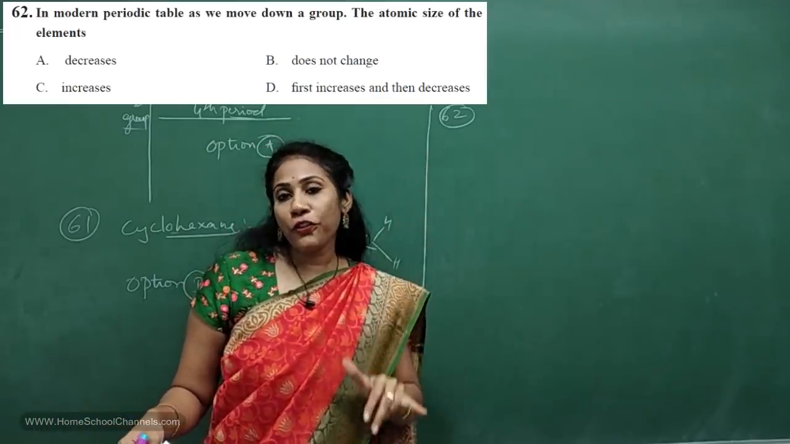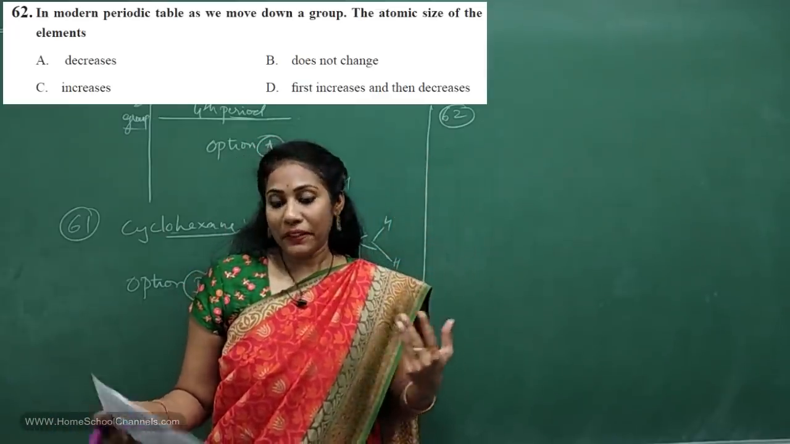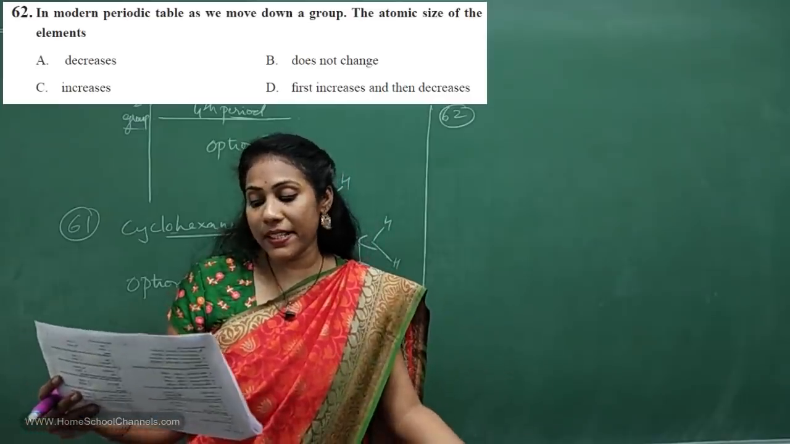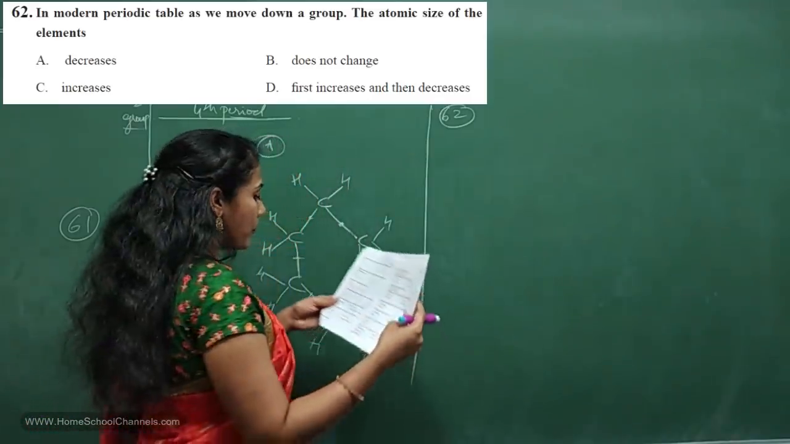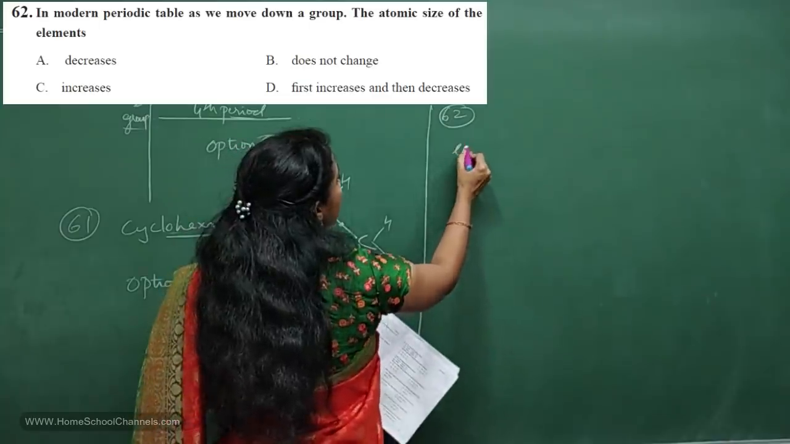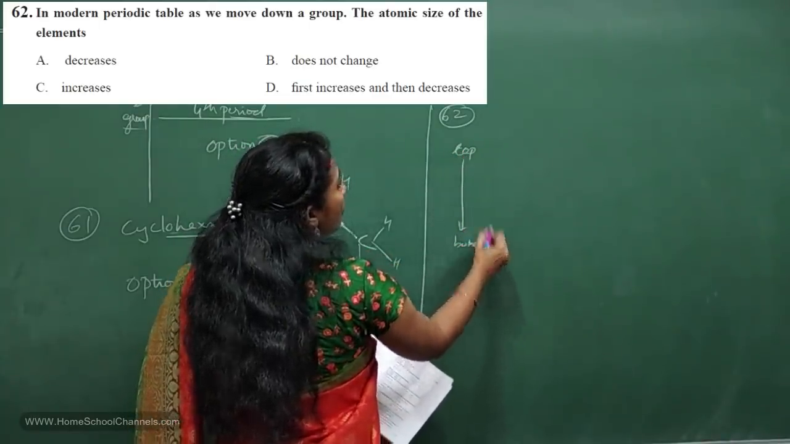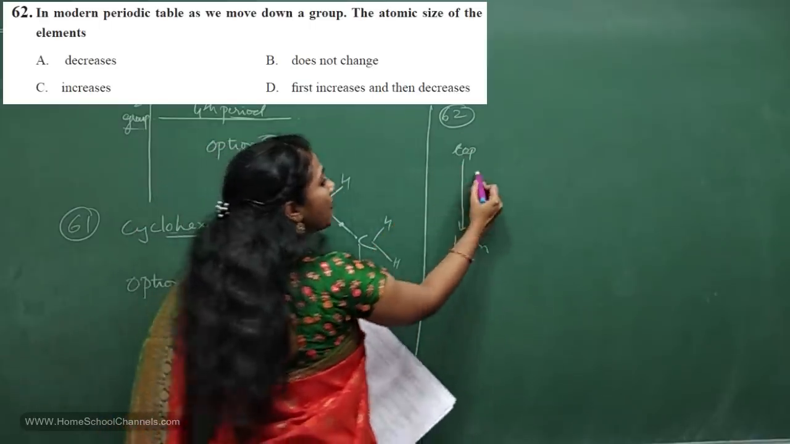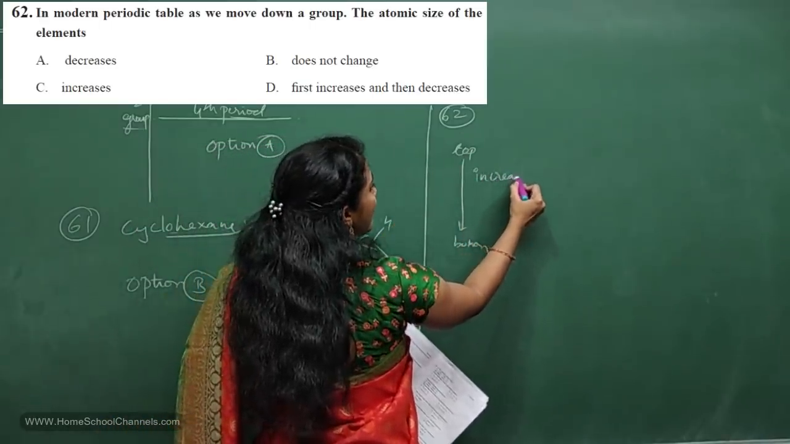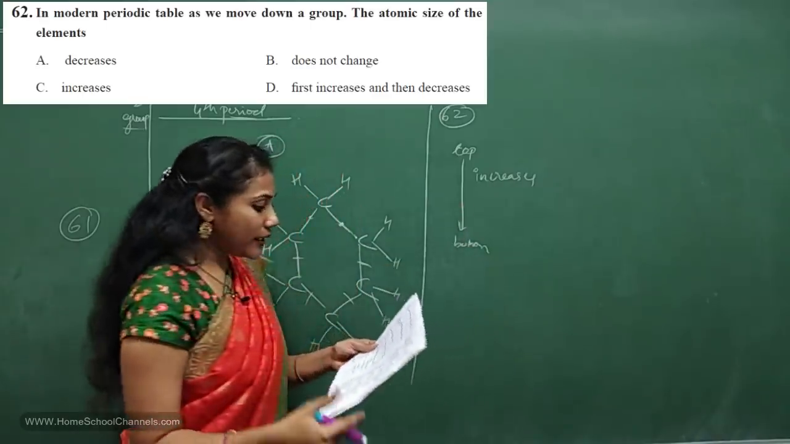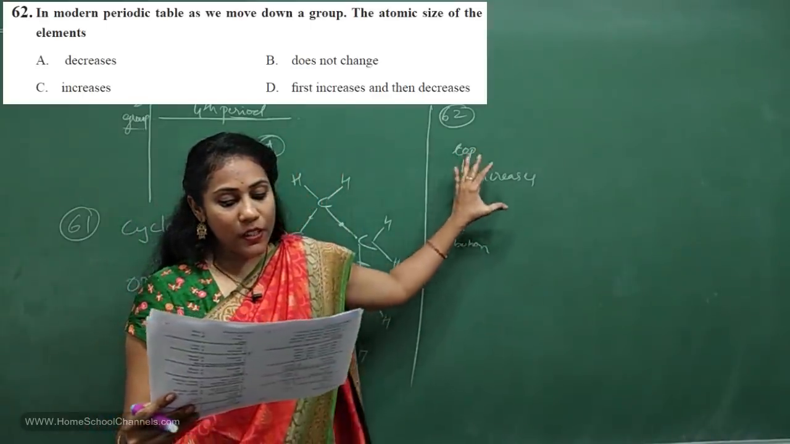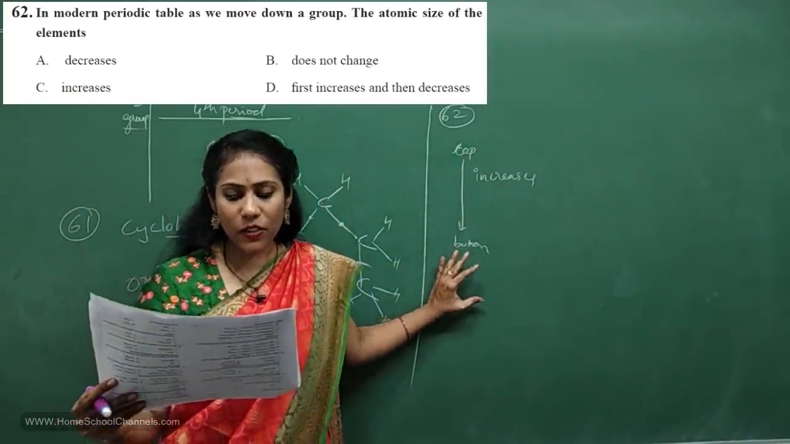And if you go from left to right, what would happen? Okay, so they have asked here atomic size. So when you move from top to bottom in a periodic table, what will happen for atomic size? Atomic size always increases. Okay, so top to bottom when you go, atomic size always increases. Okay, so that's what they asked you.